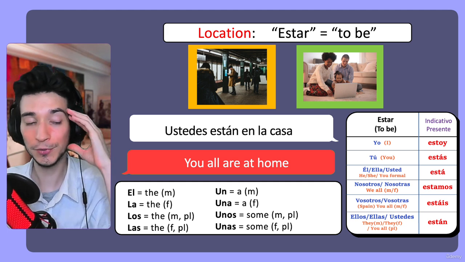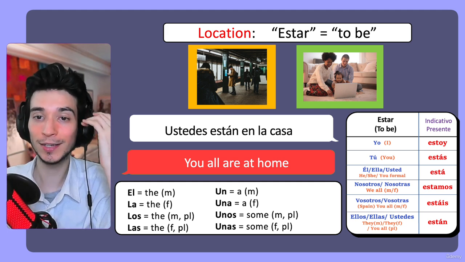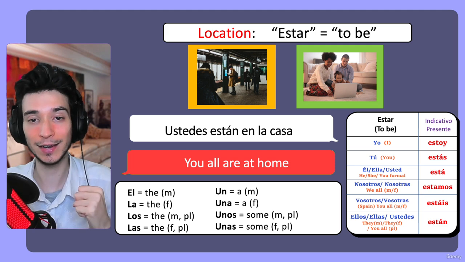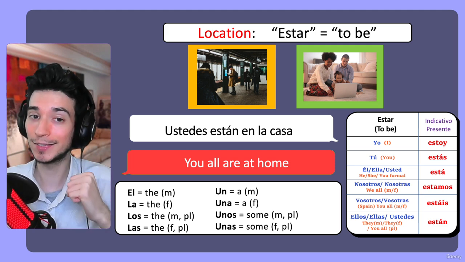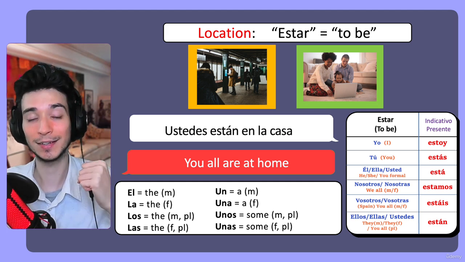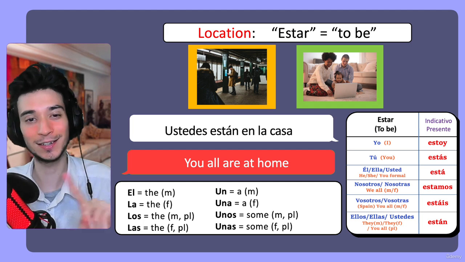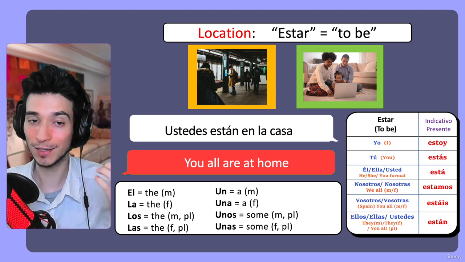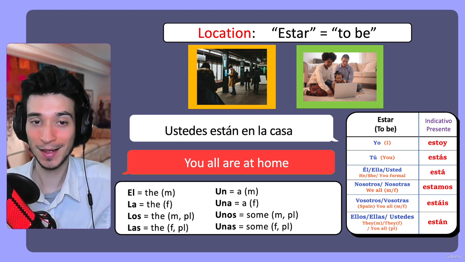And conceptual can also mean like if you're imagining yourself to be somewhere, you can say quisiera estar en Francia. I would like to be in France. Quisiera estar, I would like to be, en Francia, in France. We do not use ser. Quisiera ser en Francia, no, that doesn't work. So yes, even if you're conceptualizing to be somewhere.